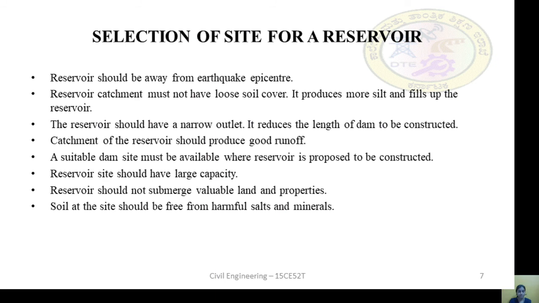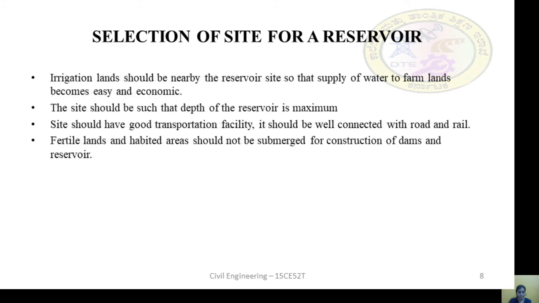The reservoir should have large capacity, should not submerge valuable lands and property, and should be free from harmful salts and minerals. Irrigation land should be nearby the reservoir so that the pipelines provided will be reduced. The depth of the reservoir should be maximum. The site should have good transportation facility and should not submerge fertile lands and habitat areas on the downstream side.